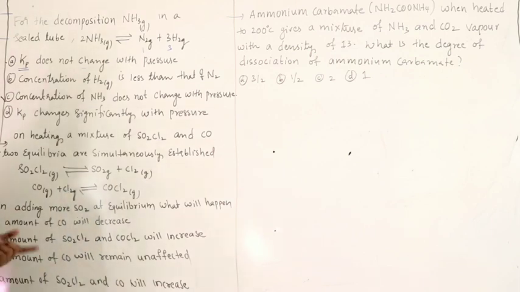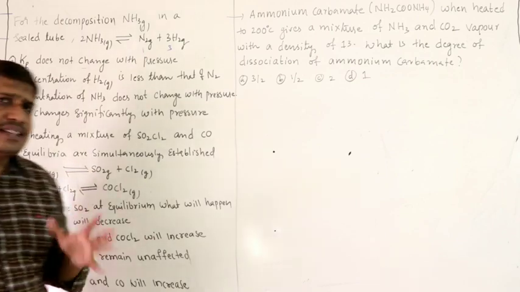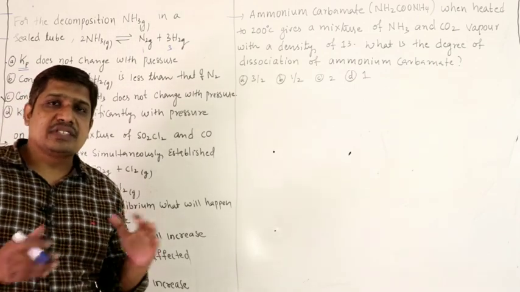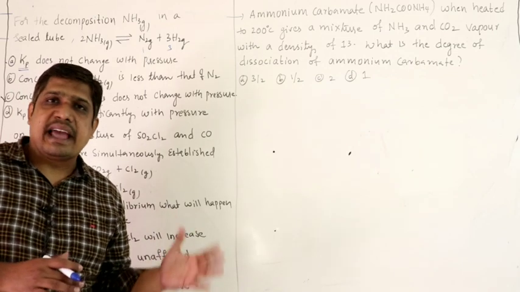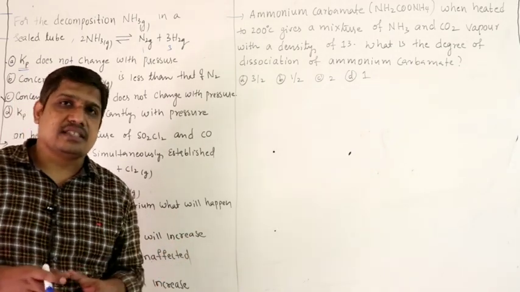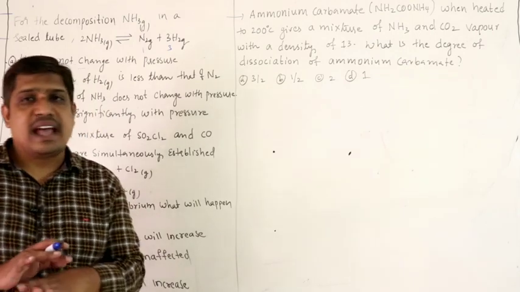Concentration of ammonia does not change with pressure. All are gases. When you have gases, if delta n is 0, that means you have the same number of moles of gases on the right hand side and left hand side, then only pressure has no effect.